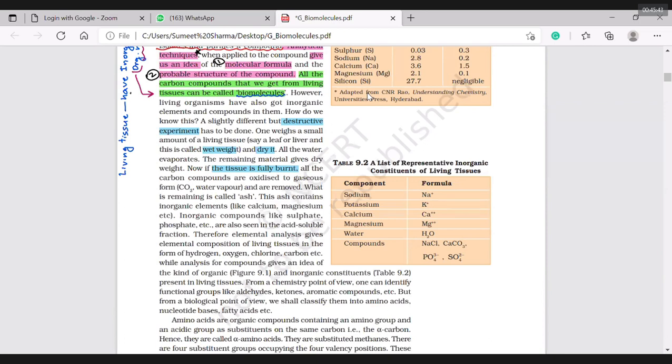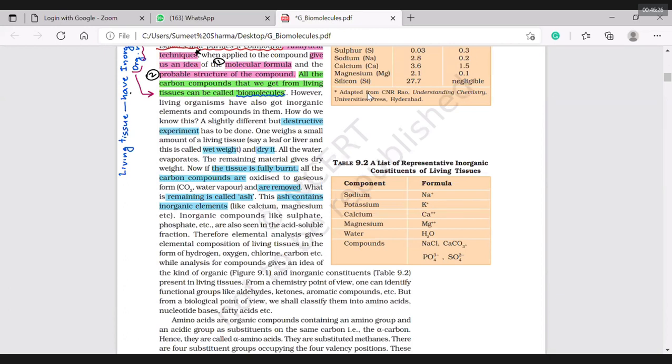So carbon compounds are removed as gases. What is remaining is called ash. This ash contains inorganic elements. So this is how we can identify what type of elements are present, other than organic compounds, other than biomolecules. The cell has magnesium, potassium, manganese, copper, iron. How was this learned? By getting the ash.